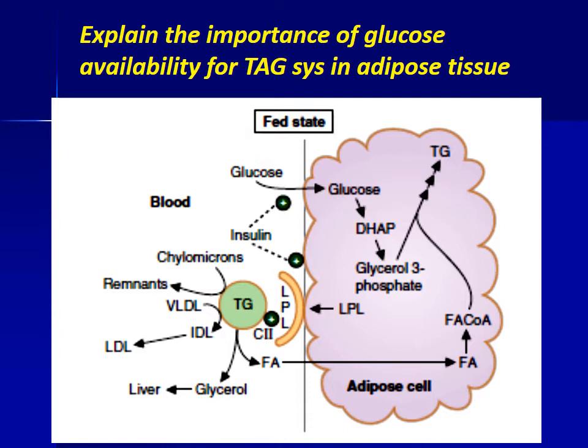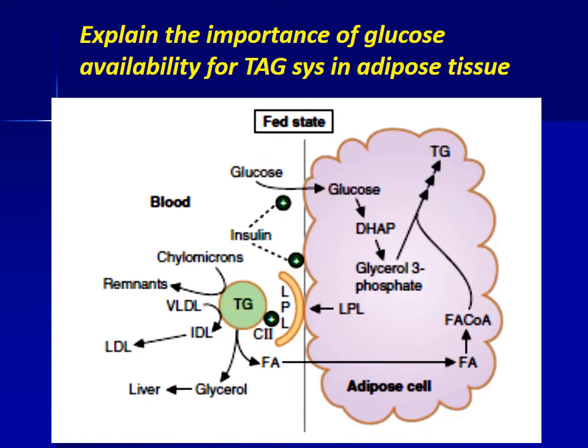Adipose tissue lacks the glycerol kinase enzyme. For triacylglycerol synthesis, the starting components are fatty acid and glycerol 3-phosphate. Since there is no glycerol kinase present in the adipose tissue, it cannot convert glycerol to glycerol 3-phosphate.